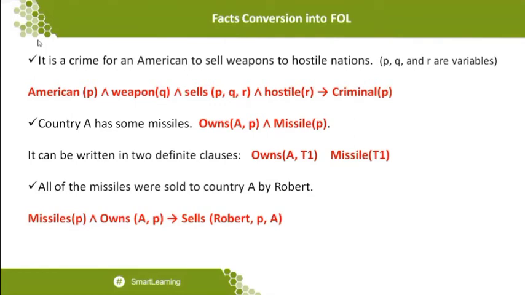The third statement: all of the missiles were sold to country A by Robert. When I take this particular statement, in what way do I want to make it? All of the missiles were sold to country A by Robert. Here, when I make the statement all of the missiles, definitely you need to understand that for all X, the quantifier should be added. But anyway, I will tell you one basic rule: even if you are adding quantifiers, in forward and backward chaining, I want to take only the facts. So when I'm taking the facts, I will not care about the quantifiers over here. Make this statement very clear in your mind. That is why I have not mentioned for all P or for all X or for all A here, though the statement says all. When the all statement is available, definitely you would mention the quantifiers.